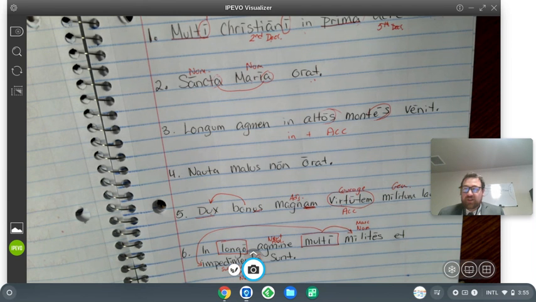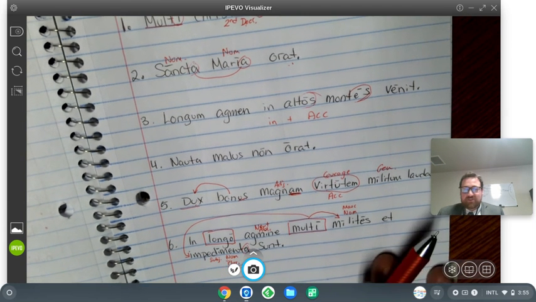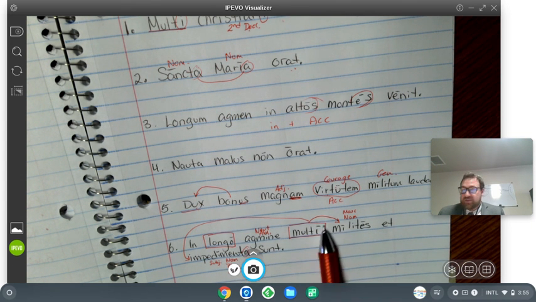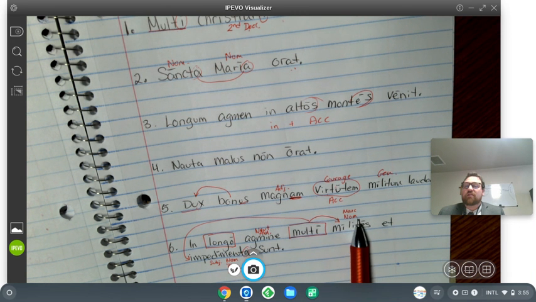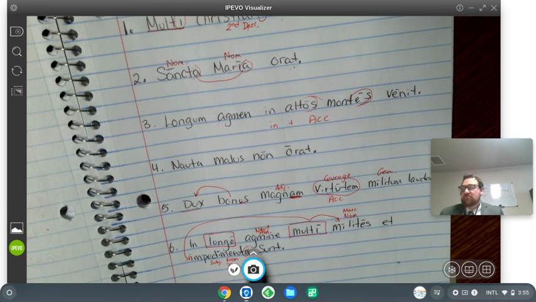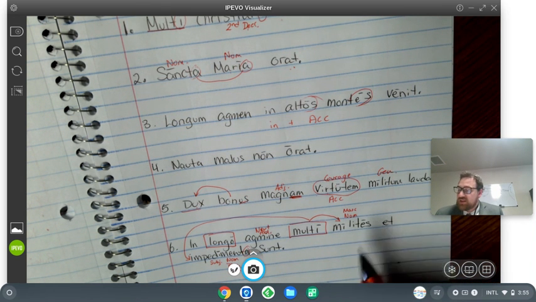Does that surprise you? That's just how it is. So it's not a problem because both are plural, right? Impedimenta is baggage, but it's a plural word. So is milites. They're both in the nominative, but as far as the genders, they're different. The masculine is going to win out. So let's just make multi match milites and not really worry about impedimenta, okay?